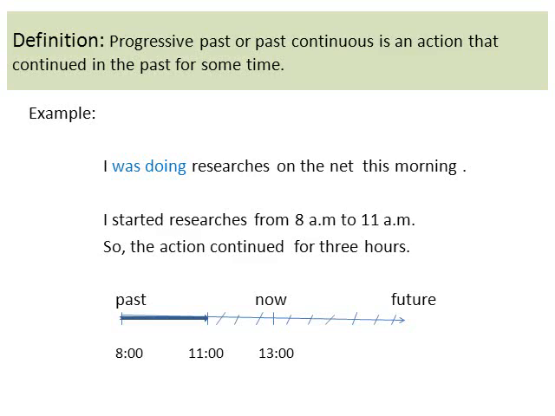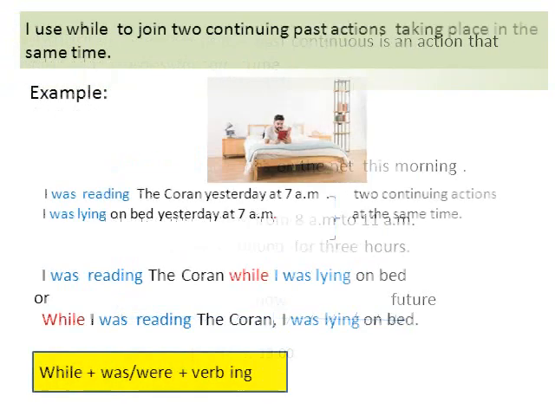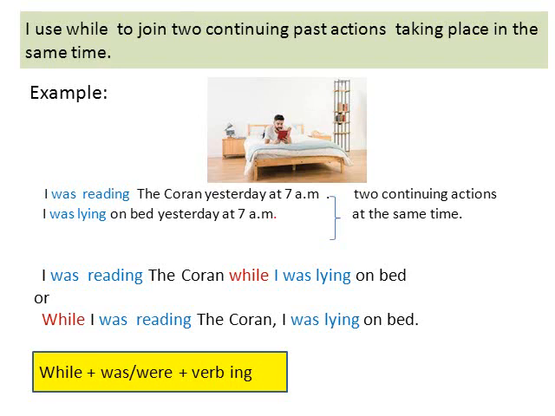So we call this tense past continuous or past progressive. I use while to join two continuing past actions taking place at the same time. Example: I was reading the Quran yesterday at 7 a.m. I was lying on bed yesterday at 7 a.m. The two actions were taking place at the same time, 7 a.m.